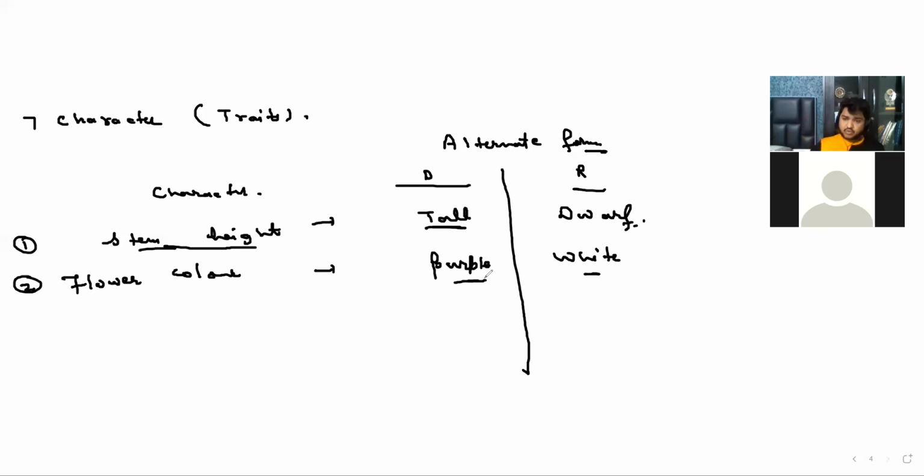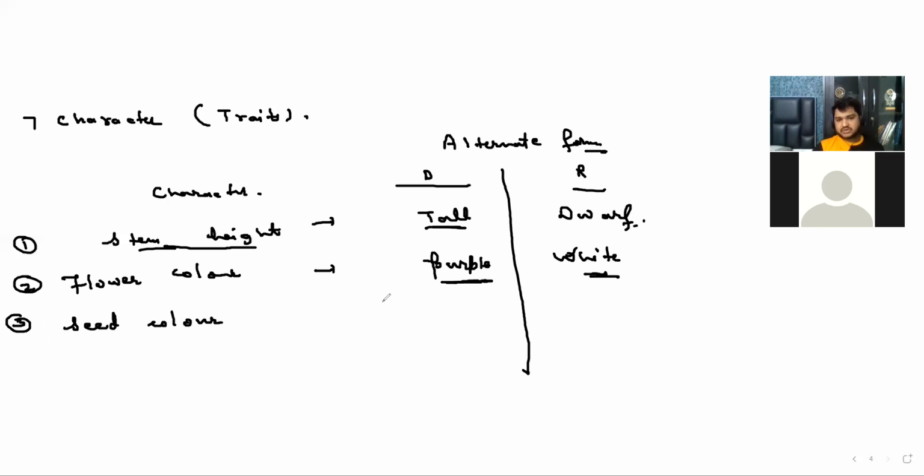No, no. There are so many characters, but he just saw some characters and he took only these two. He saw this character is going to be transferred in the next generation, but this one is not. So that's why he said purple is dominant and white is recessive. And you have to learn this. Yes, so many characters are there, but you have to consider only these, nothing else.